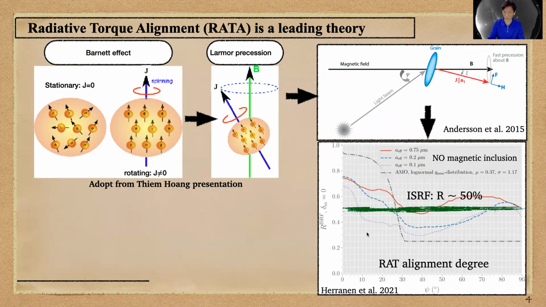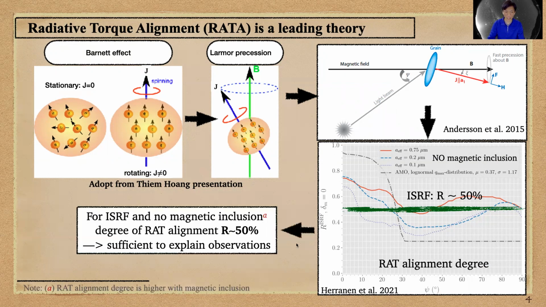Hoang 2021 calculated the total alignment degree as a function of this angle for different grain sizes, shown in different colors, with no magnetic inclusion and using the standard radiation field. So for the standard radiation field in the ISM and no magnetic inclusion inside grains, the total degree of RAT alignment can reach up to 50%, which is sufficient to explain observations, which is very good. But please note that if the magnetic inclusion is taken into account, the degree will be higher.